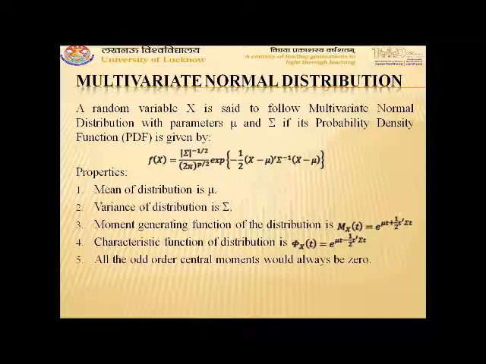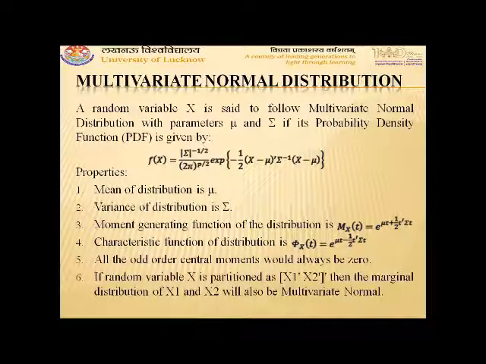And the most important property of multivariate normal distribution is that all the odd order central moments would always be 0. That means mu1 is equal to 0, mu3 is equal to 0, mu5 is equal to 0, and so on. All odd order moments will be 0.